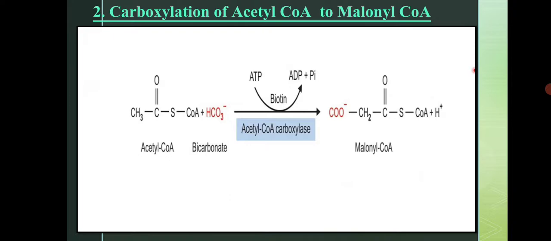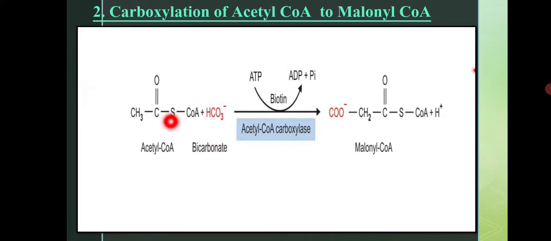Now let us move towards the second step. Your second step is carboxylation of acetyl CoA to malonyl CoA. It is very simple, acetyl CoA is being converted into malonyl CoA. And this is not the only product of acetyl CoA, there are many products of acetyl CoA. So acetyl CoA is converted into malonyl CoA, and that conversion step is known as carboxylation. It takes place with the help of the enzyme called acetyl CoA carboxylase. Getting my point?